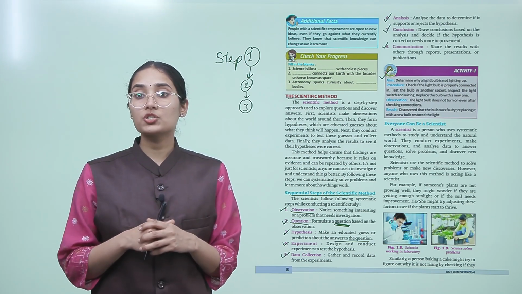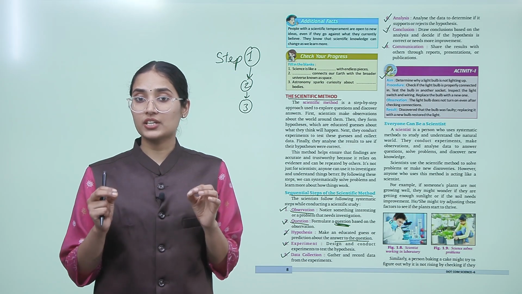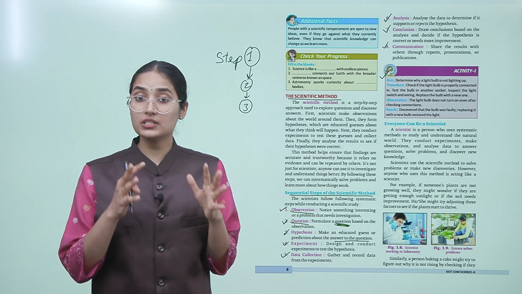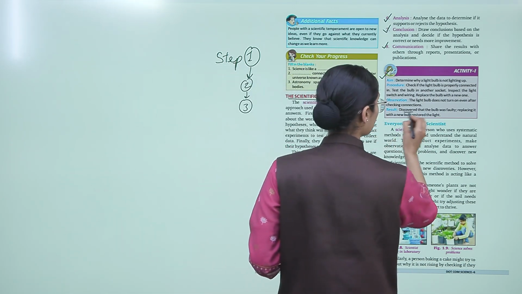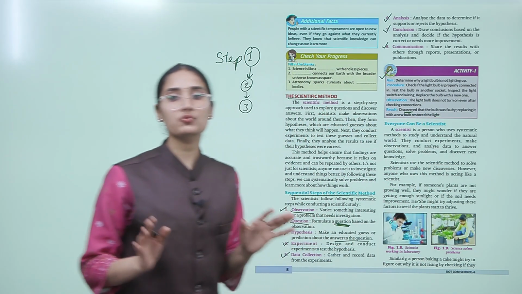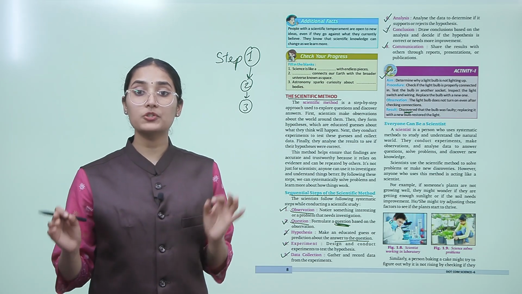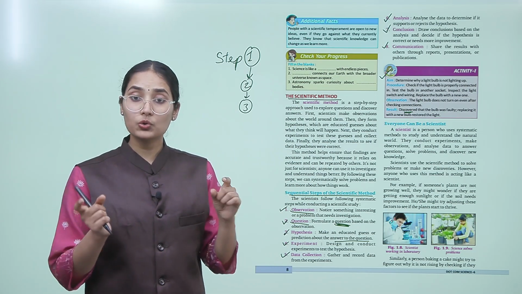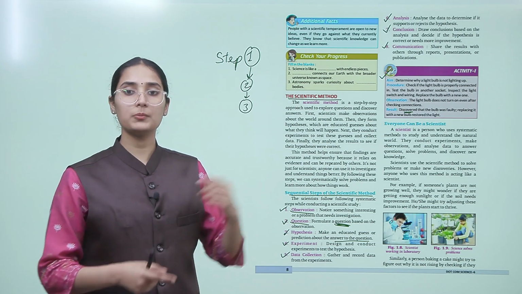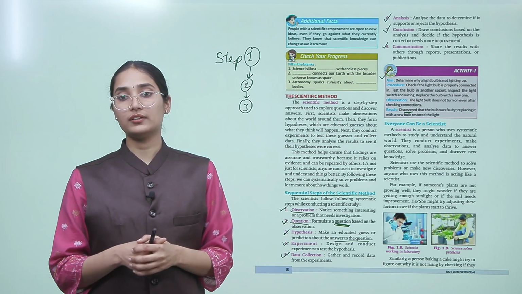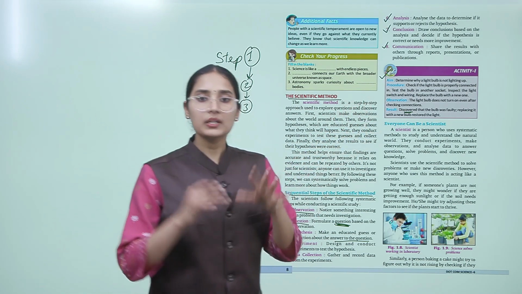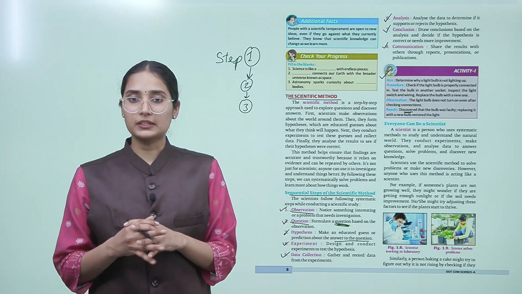The light bulb does not turn on even after checking connections. So, what did we discover through this? That the bulb was faulty. Replacing it with a new bulb restored the light. So, when you put the new bulb, you got the light. This means that the bulb was faulty. This is how, in a very broad way, an experiment is also conducted.